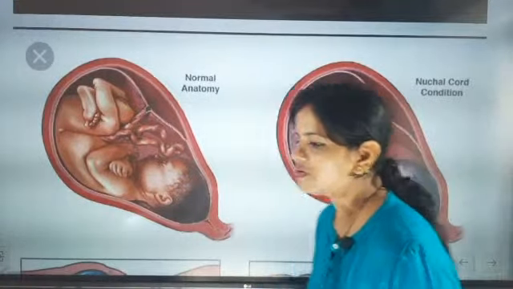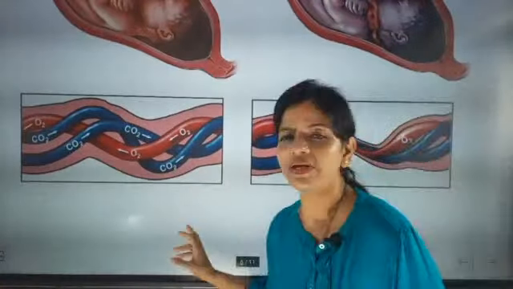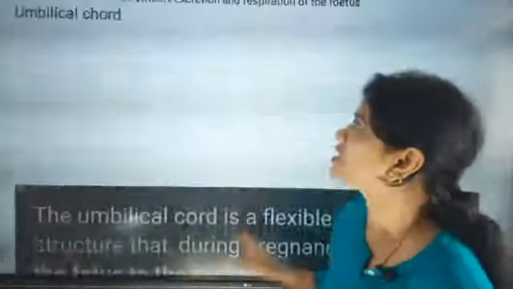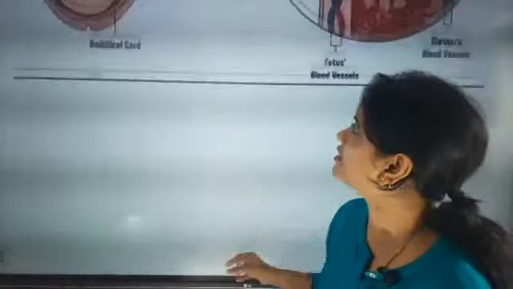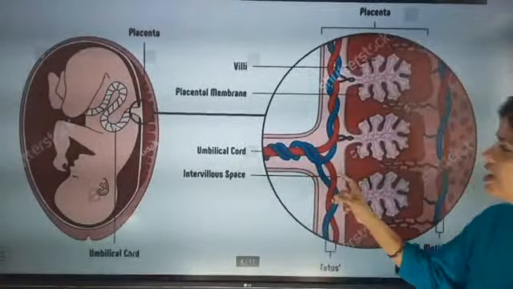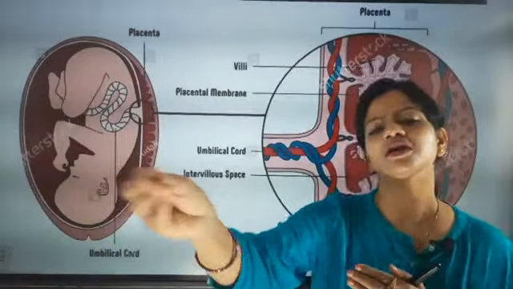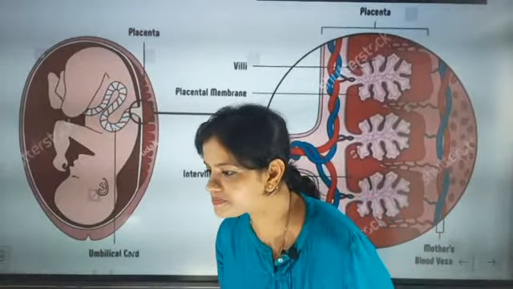Now the next part is to understand what is happening in the umbilical cord. You can see two different colors in the umbilical cord, blue and red. The blue and red colors in the internal content of the umbilical cord represent one thing: oxygenated blood is coming in and deoxygenated blood is going out.